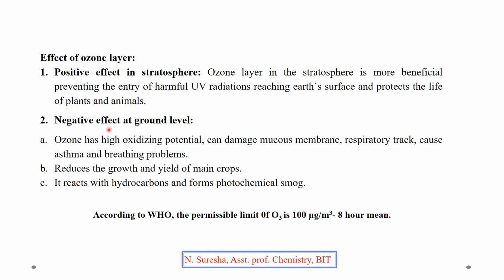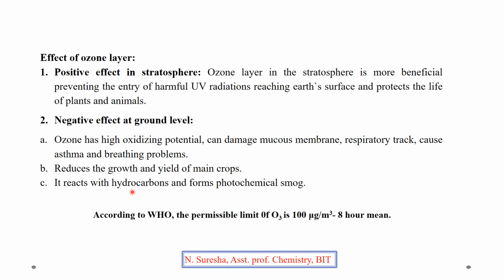It has a negative effect at ground level. Ozone has high oxidation potential. It can damage the mucous membrane and respiratory tract, and cause asthma and breathing problems. If there is a high concentration of ozone at ground level, more than the permissible limit, it will cause these damages. It reduces the growth and yield of agricultural crops if the concentration of ozone is high at ground level.